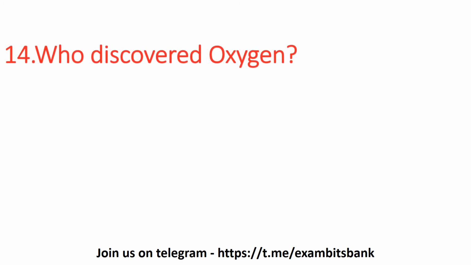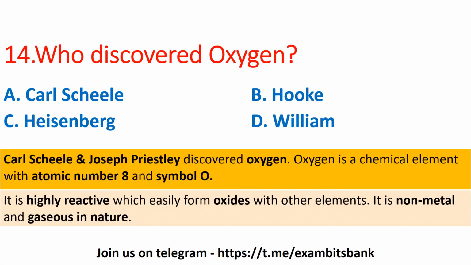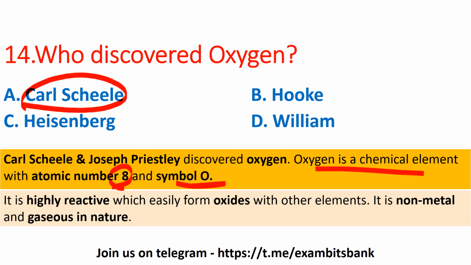Who discovered oxygen? Options are Carl Scheele, Hooke, Heisenberg, or William. Here the answer is option A, Carl Scheele. So Carl Scheele and Joseph Priestley discovered oxygen, and oxygen is a chemical element with atomic number 8 and symbol O. It is highly reactive, which easily forms oxides with other elements, and it is non-metal and gaseous in nature. Moving on to next question.